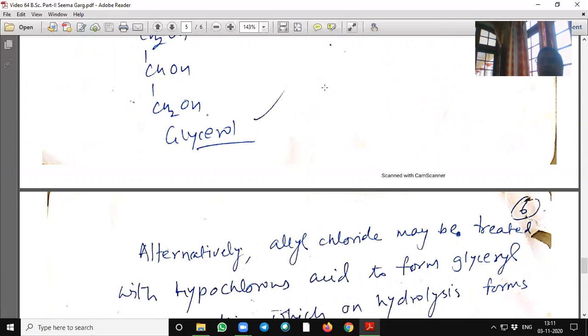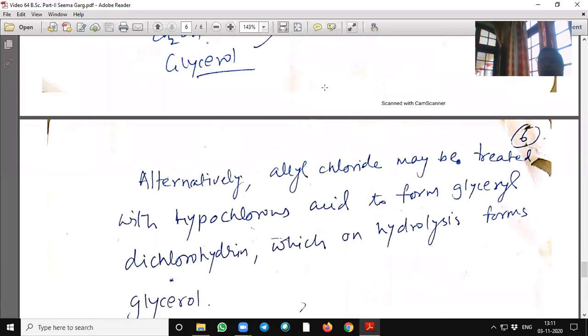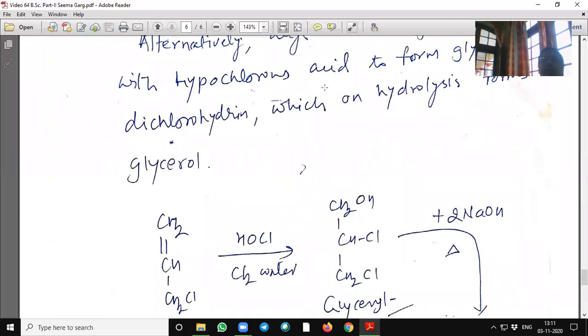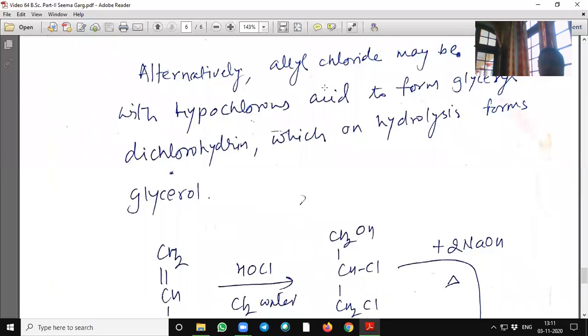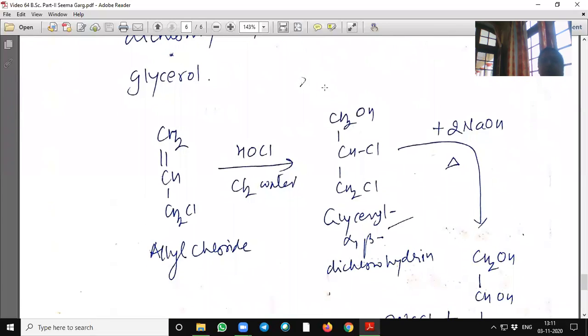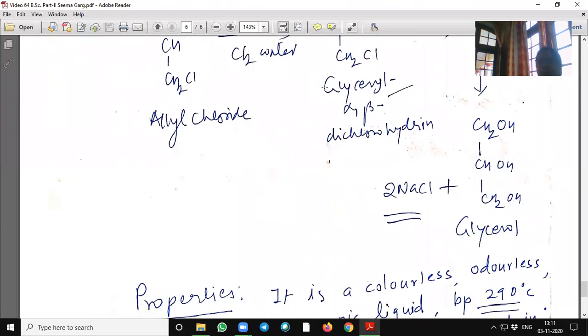Alternatively, allyl chloride may be treated with hypochlorous acid to form glyceryl dichlorohydrin, which on hydrolysis forms glycerol. See, we can change the route. Alternatively, we can do electrophilic addition of hypochlorous acid to allyl chloride. It will first give glyceryl alpha-beta-dichlorohydrin, and then on hydrolysis, it will give glycerol.